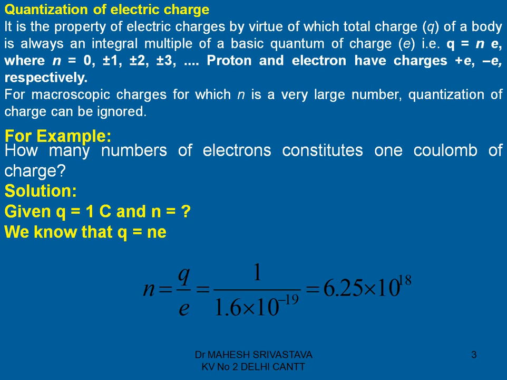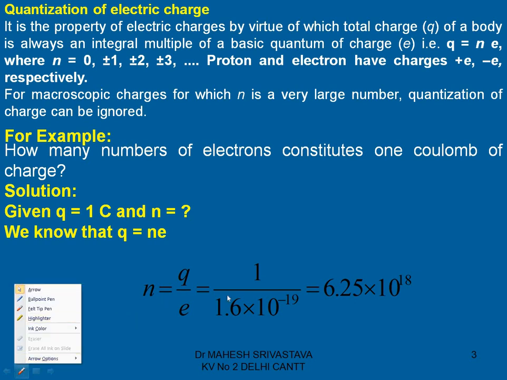Now how can you estimate how many electrons constitute 1 coulomb of charge? For that purpose you have to use the quantization of charge expression q is equal to ne. So here we have taken one example. How many electrons constitute 1 coulomb of charge? Here q is equal to 1 coulomb is given and e is given in magnitude 1.6 into 10 to the power minus 19 coulomb. So n equal to q upon e.